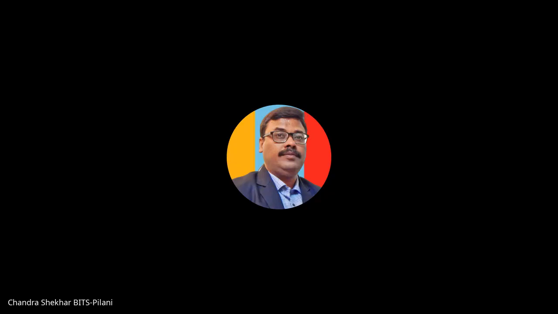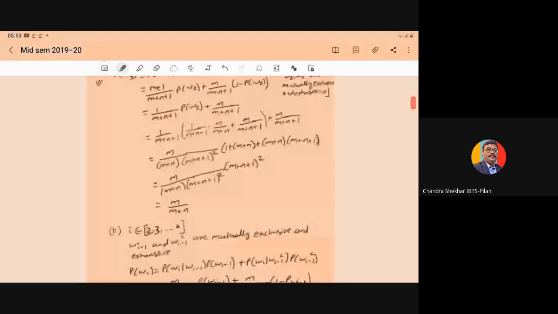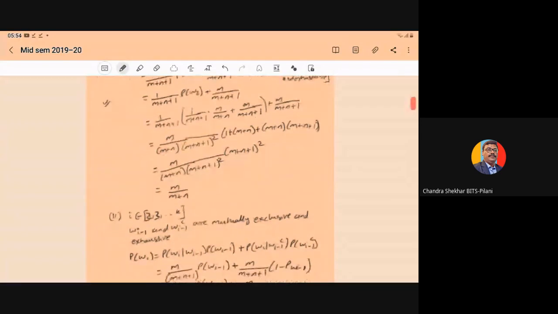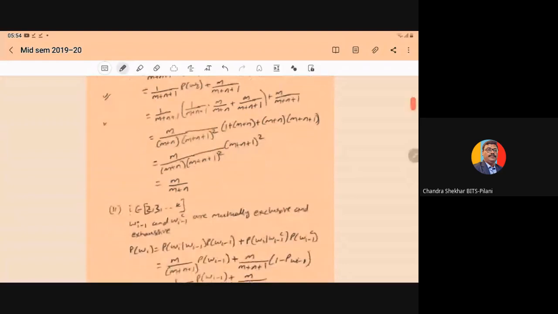So this can be written, on solving, as 1 upon m plus n plus 1 into probability of W2, plus m upon m plus n plus 1. Now substitute the value of probability of W2 from above.